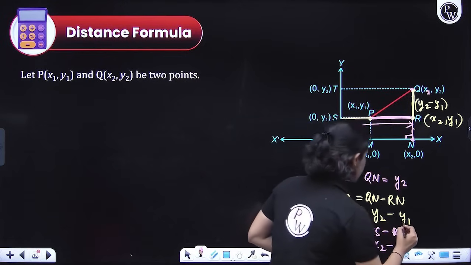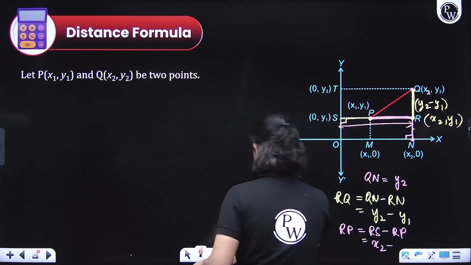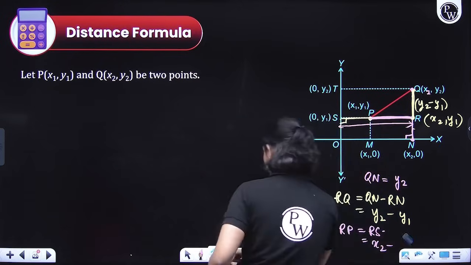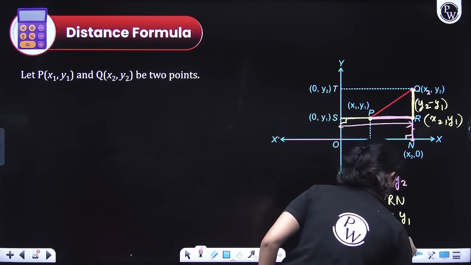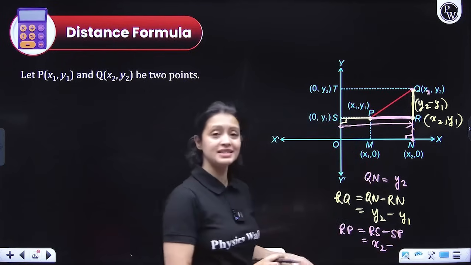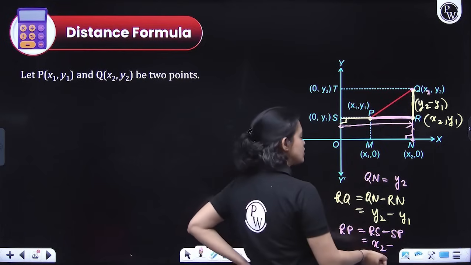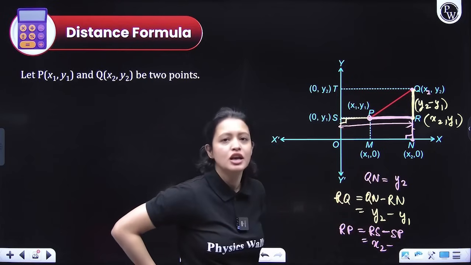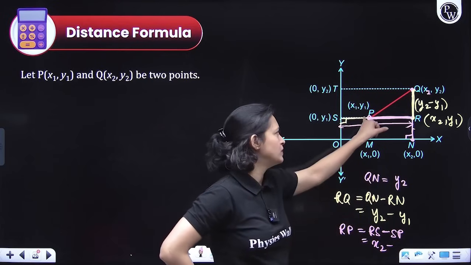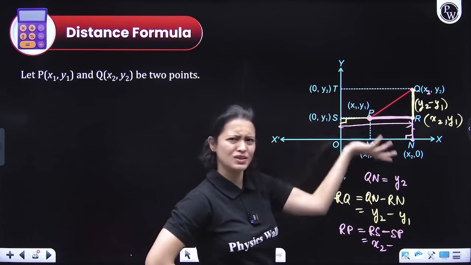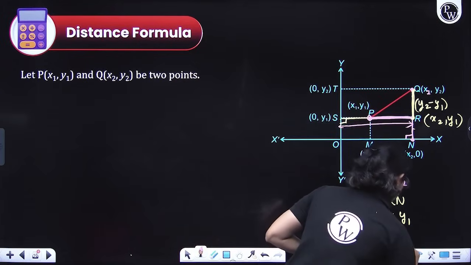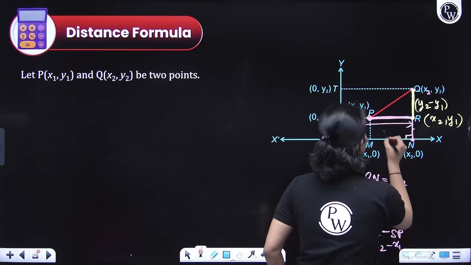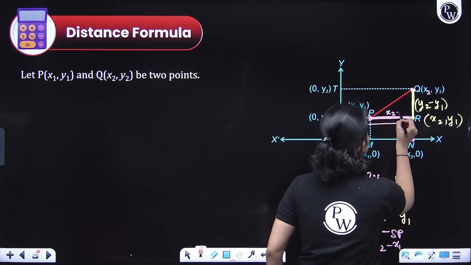Sorry, SP, not RP, everyone. I'll just erase this. RS minus SP. So what is this SP, everyone? Again, ask yourself, what is the distance of point P from the y-axis? That would be the x coordinate of point P. So what is the x coordinate of point P? x1. It's given, right? So yes, x1. So we figured out that this is x2 minus x1.